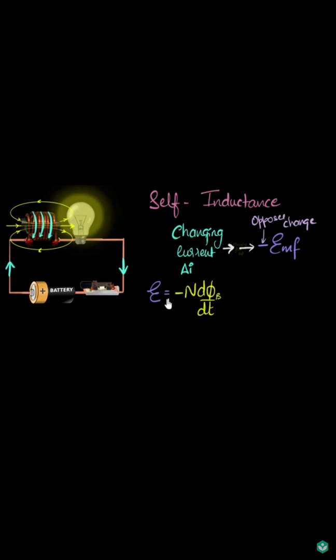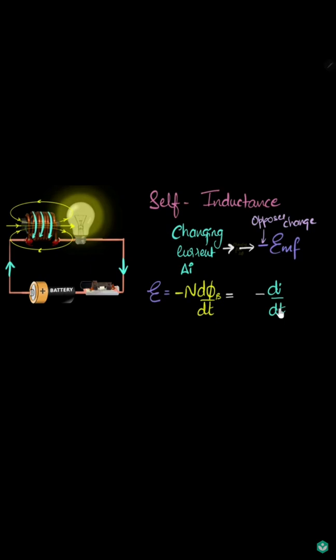N is the number of turns of the coil and phi is the magnetic flux, which is changing with respect to time. So this magnetic flux is changing with time if the current changes with time. It means the flux is directly proportional to the current here. So we'll write the change in the current with respect to time, that is minus of di by dt.